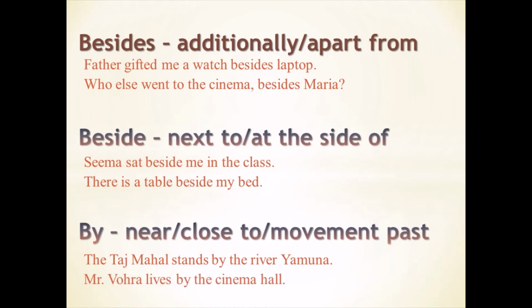Mr. Vora lives by the cinema hall. Mr. Vora is not fixed at the side of cinema hall. Here it is conveyed that Mr. Vora lives near cinema hall. So the difference between beside and by is that beside is used to show the position next to or at the side of, while by shows nearness or proximity.